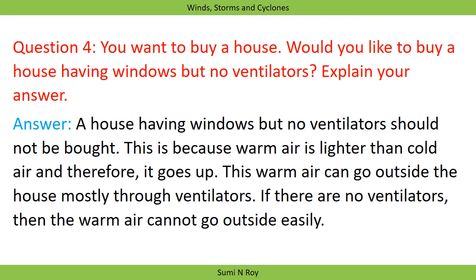Whenever we buy a house which has ventilators, you might have seen the ventilators are built on the top near the ceilings. So the warm air can go outside the house mostly through ventilators, because we know that warm air rises up, as it is very light and less dense, and it can move out from the ventilators very easily.